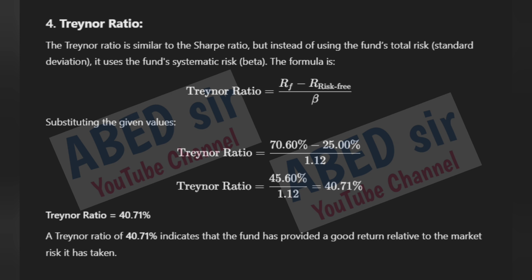4. Treynor ratio. The Treynor ratio is similar to the Sharpe ratio, but instead of using the fund's total risk, standard deviation, it uses the fund's systematic risk, beta. Substituting the given values, the Treynor ratio is equal to 40.71%. A Treynor ratio of 40.71% indicates that the fund has provided a good return relative to the market risk it has taken.